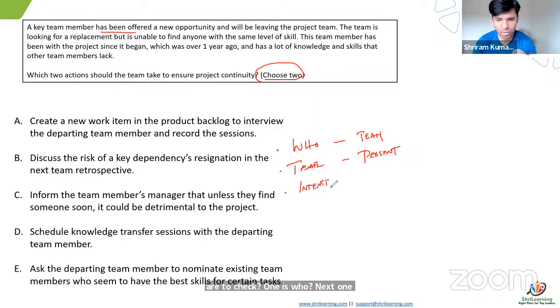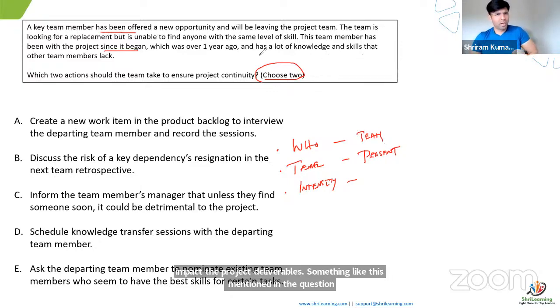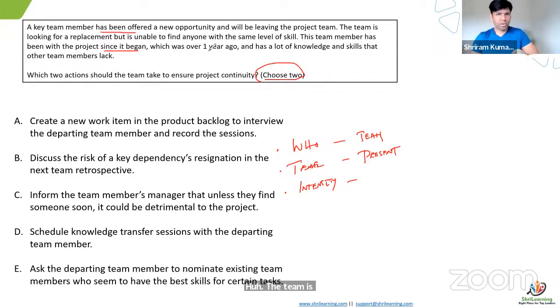High or low? High. Why is it high? Because the team person is leaving. Detrimental. If this guy goes out, it's going to be very expensive for this team. Time, money, something is going to be impacted, it's going to impact the project deliverables. Is something like this mentioned in the question? Yes. The team is looking for a replacement but is unable to find anyone with the same level